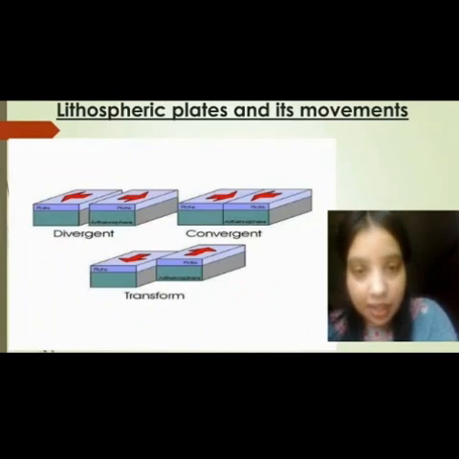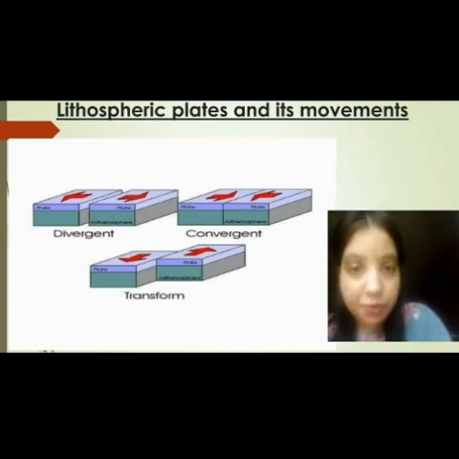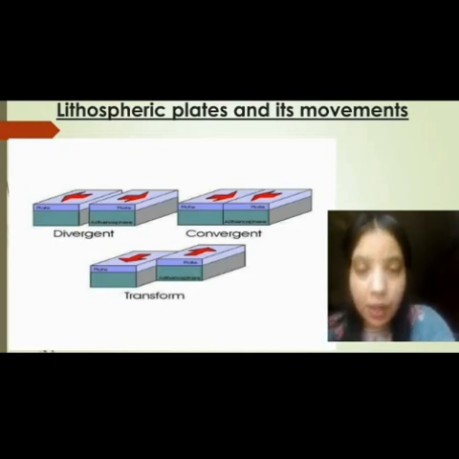Students, let's start our first topic, lithospheric plates and its movements. But before starting the topic, let me share some more information about Earth. You know students, Earth is not stable, because Earth is found in many forms like mountains, plains, plateaus, ridges and valleys. The reason behind this formation is the activity which takes place inside the Earth, which is not seen by us. So in this session we will discuss that.